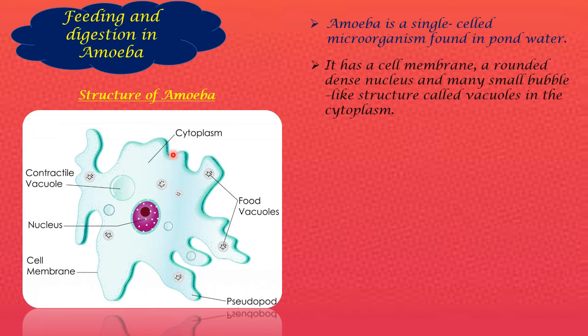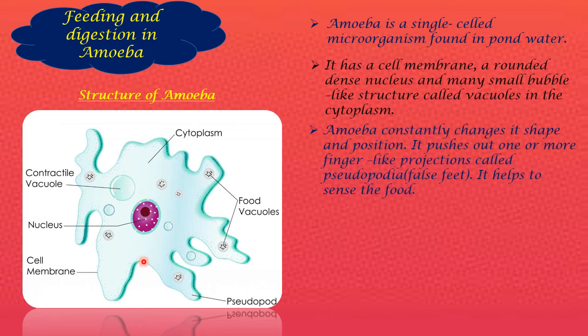And this particular region, this bluish green structure spread everywhere, where all the organelles are embedded on top of it, is called the cytoplasm. This cytoplasm helps the particles move inside, and maintains the structure between the cell membrane and the nucleus. This amoeba constantly changes its shape and position, so that is the reason it doesn't have any particular structure. It is a random structure; sometimes it will be round, sometimes W in shape or V in shape or a circle. It doesn't have a specific shape at all.